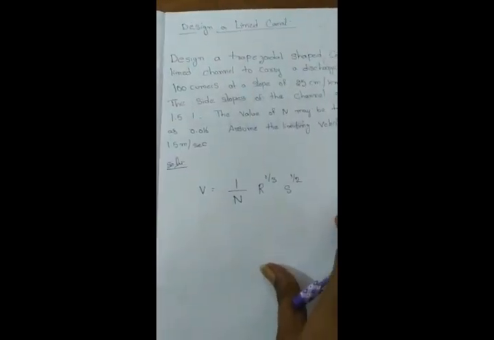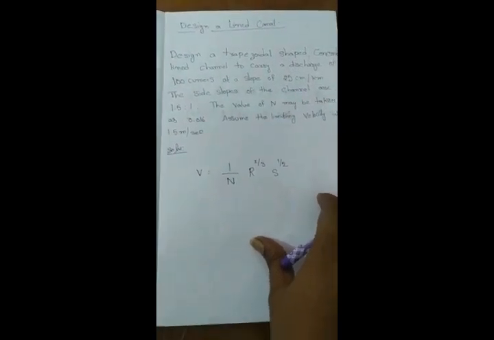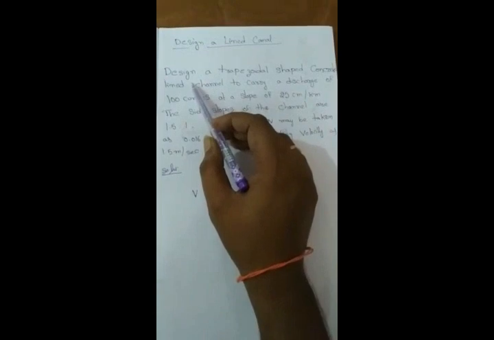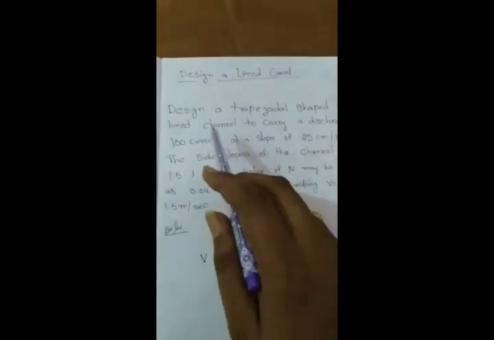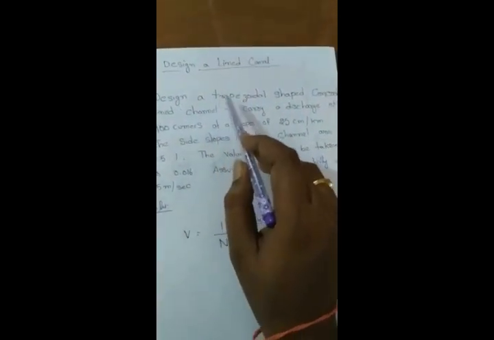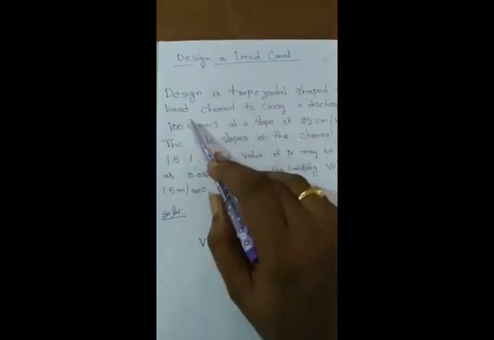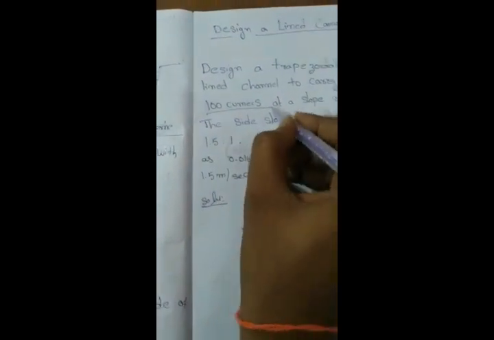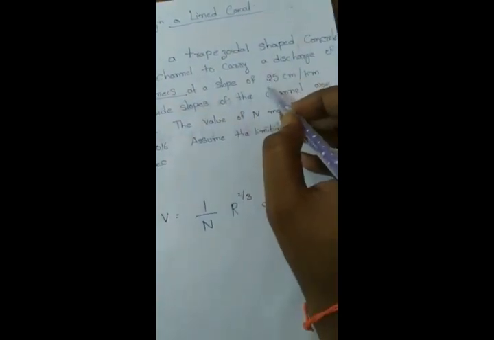Now we have to know how to design a lined canal. I will explain this based on one problem. Design a trapezoidal shaped concrete lined canal to carry a discharge of 100 cusecs at a slope of 25 centimeters per kilometer.